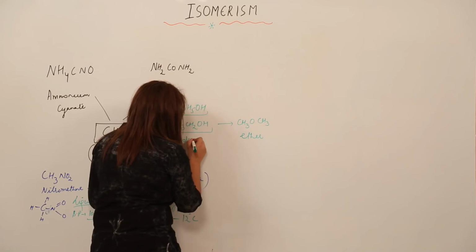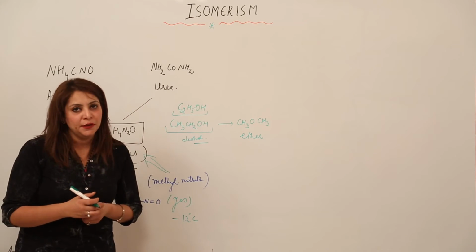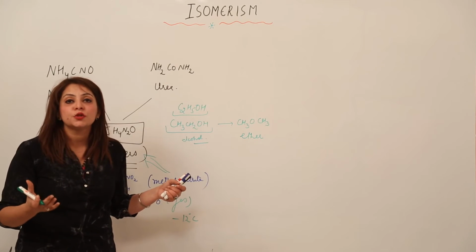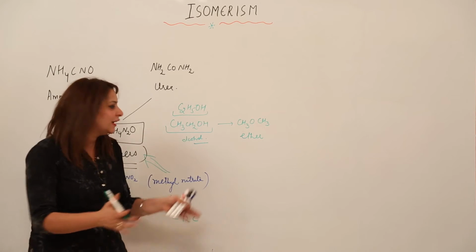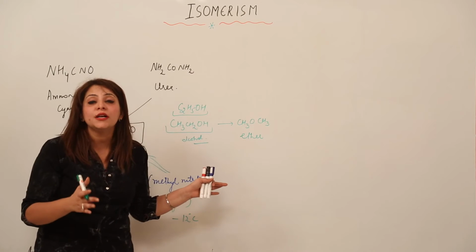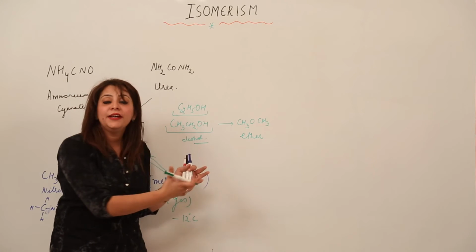So, they differ in physical and chemical properties. You can use ethanol, as I told you it is the major constituent of hard drinks. Can you use ether in place of alcohol? No, we can't, because ether is not fit for drinking purposes, right. So, they just differ in the properties.